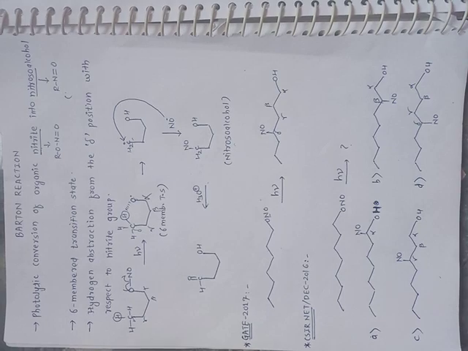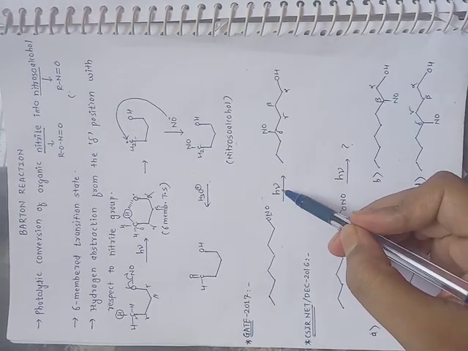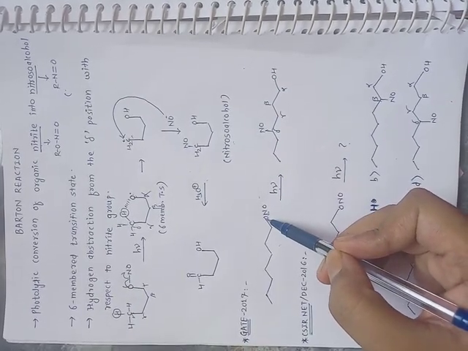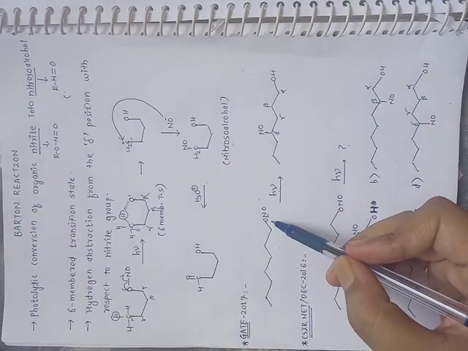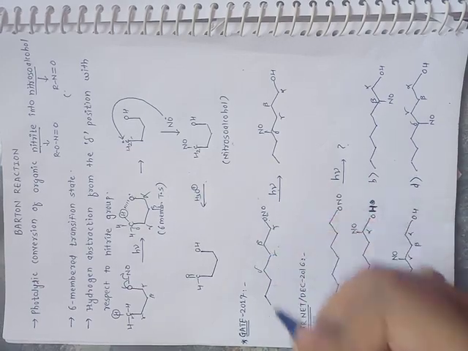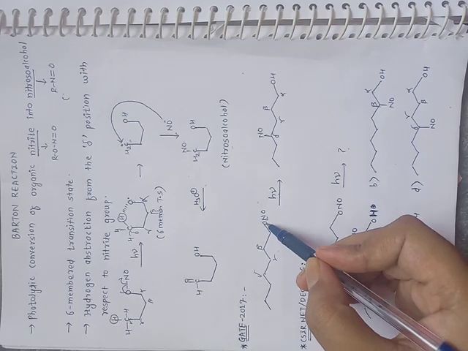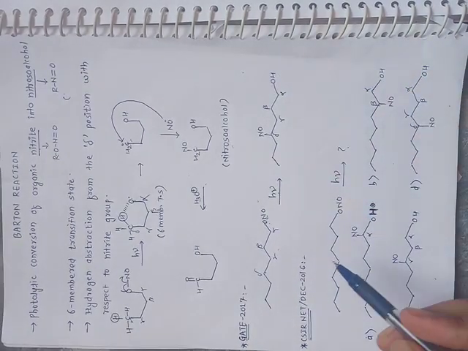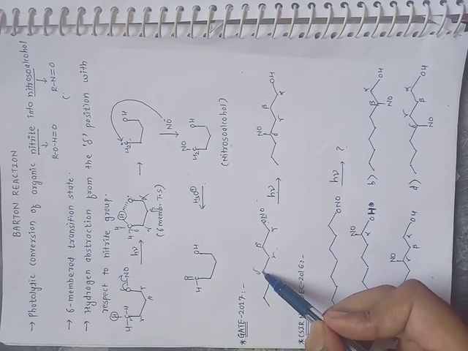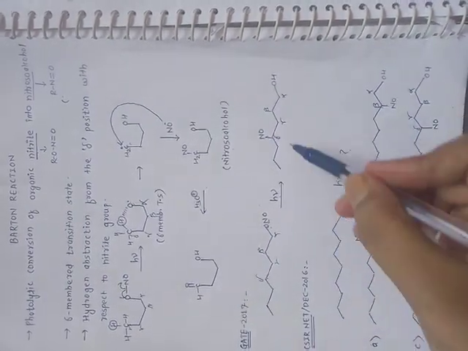Okay, let us move towards another example. Again, after giving photochemical conditions, homolytic cleavage occurs, with formation of O and NO radicals. This O radical, again alpha, beta, gamma, delta, abstracts a proton from the delta carbon, forming an OH group, and a radical forms on that delta carbon. This radical again combines with the NO radical and forms the nitroso group.